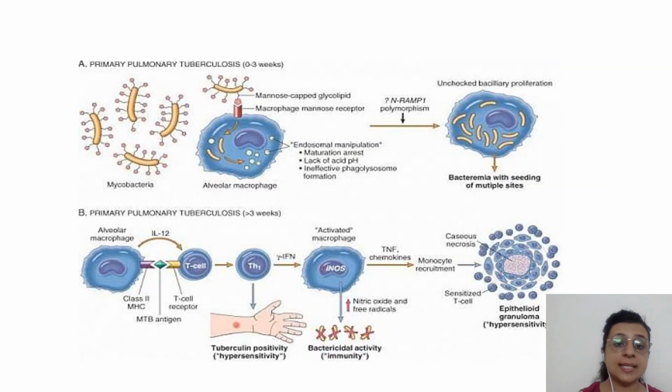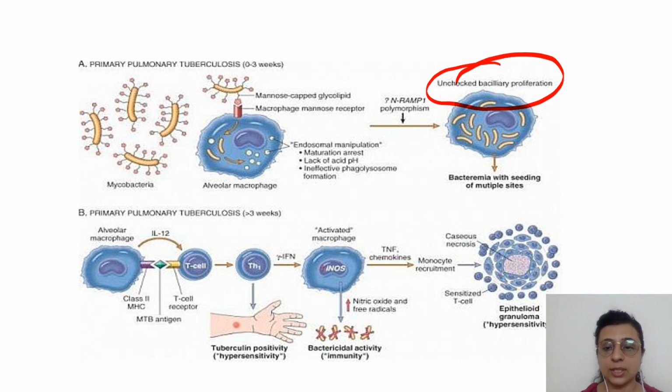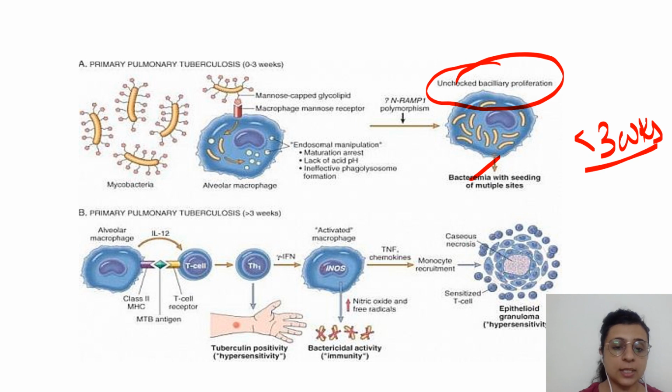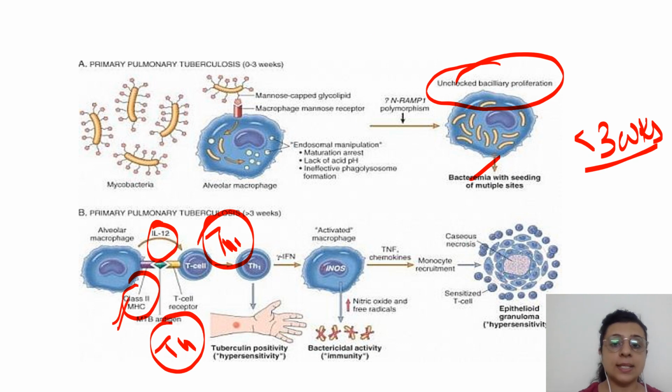So we will see that in less than 3 weeks, it will lead to increased proliferation inside these macrophages by inhibiting phagolysosome fusion and inhibiting the acidification of the lysosomes. That will lead to unchecked bacterial proliferation and in fact can lead to bacteremia and hematogenous spread, mainly in a period of less than 3 weeks. After 3 weeks, it will stimulate Th1-mediated immunity by the release of cytokines like interleukin 12. If you remember, it is the T helper cell. So which complex will be associated? MHC2. MHC2 will be responsible for the antigen presentation to the T helper cell.